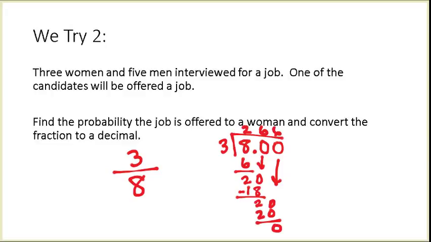So, 3/8. Oh, I put the decimal in the wrong place to begin with. The decimal should be out here. So we have a 0.266 repeating chance that the job will be offered to a woman.